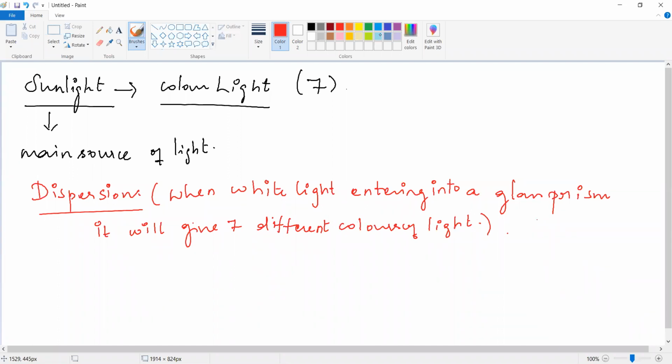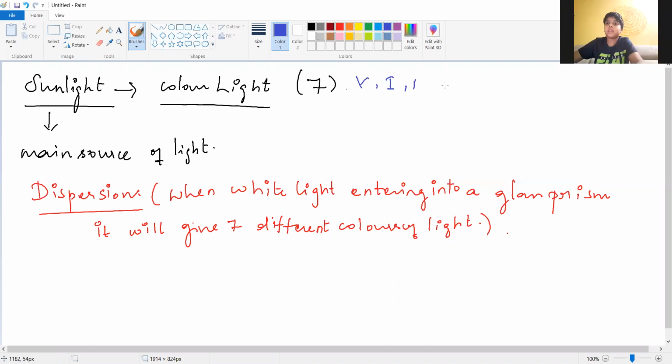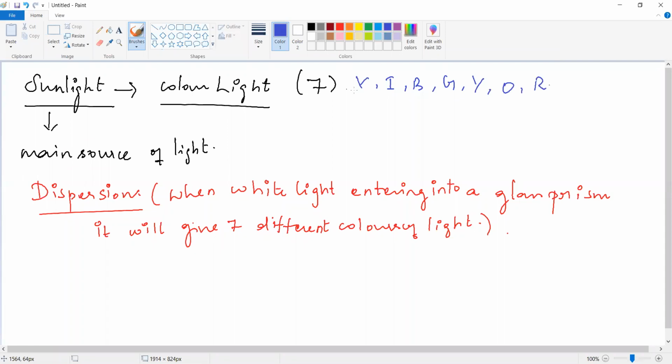So what are the 7 different colors? Violet, indigo, blue, green, yellow, orange, red. So these are the arrangement of all the colors in one particular order. We can arrange the 7 colors in different orders. Why is violet first and red last?